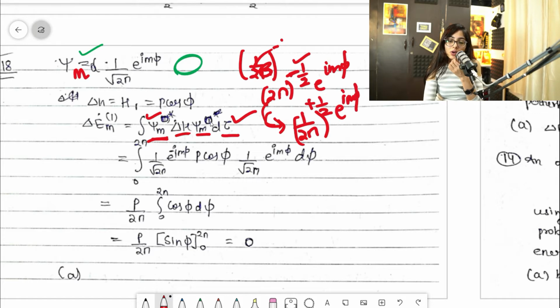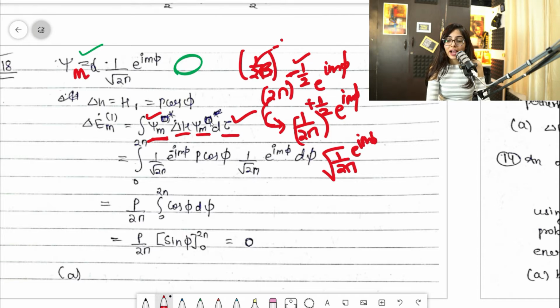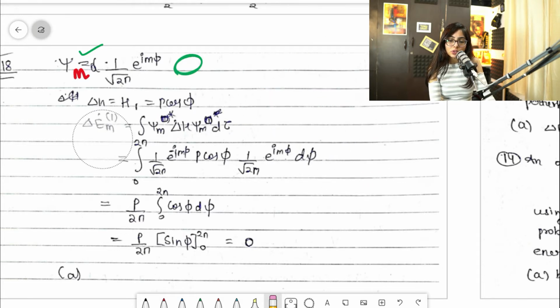Clear? So now also 1 by 2 means under root is given, so that means it is given 1 by root 2 pi e^(i m phi). So I hope this thing is clear to you. This is easy only. Fine, this is easy only. So let's see more things to it.